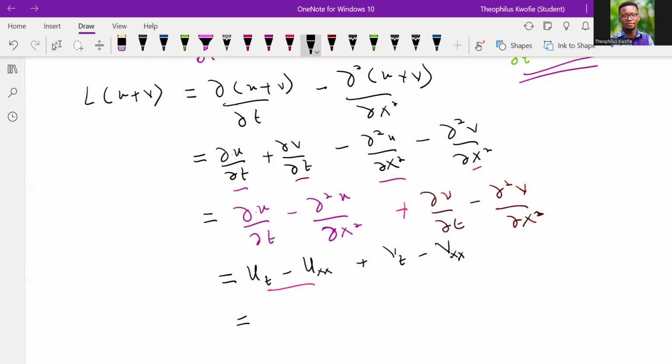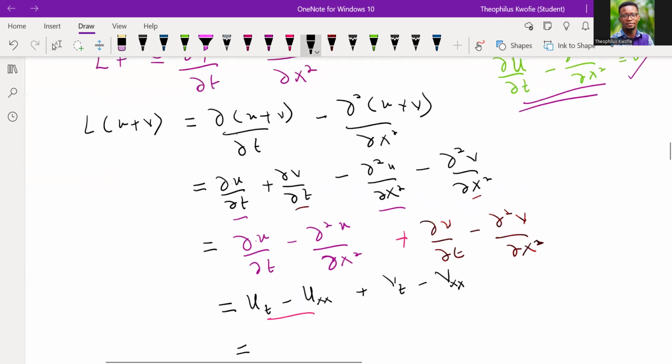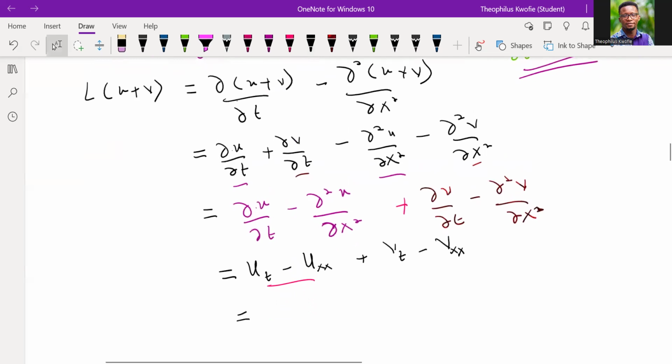This becomes our what? This becomes our what? Our LU. Is that okay? And what about this one? This becomes our what? Our LV, right? If that's the case, it means that we've been able to satisfy the given property.